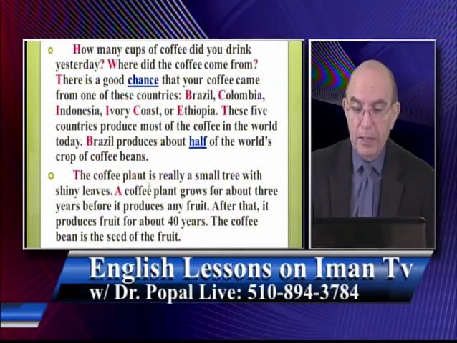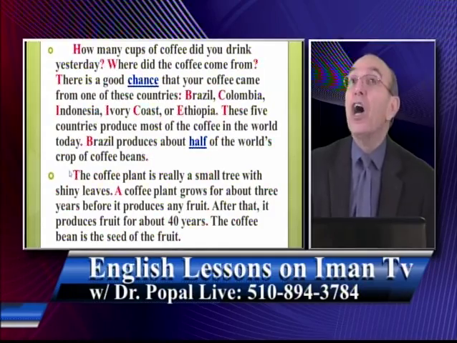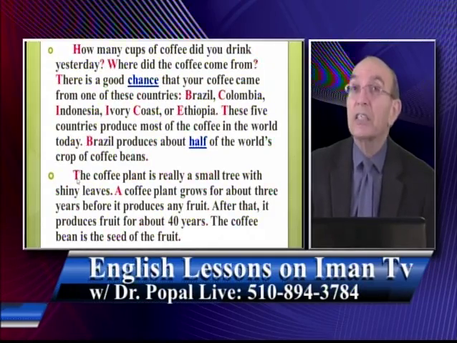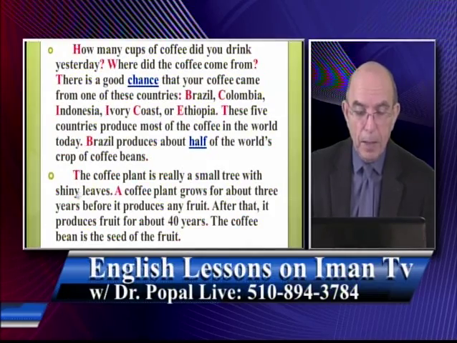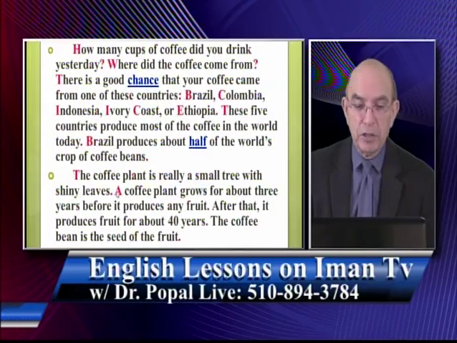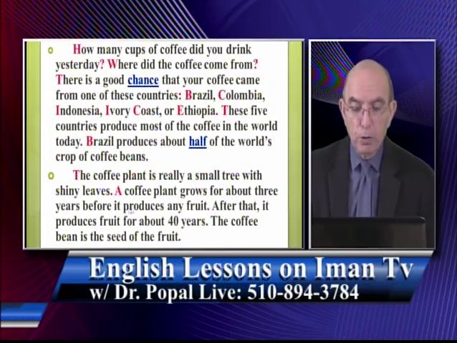The coffee plant is really a small tree. See, the T of the is capitalized. Why? It's the beginning of the sentence. And then, look, at the end you have to put what? A period. Then, a coffee plant, again, the beginning letter should be what? The beginning of the sentence. You have to capitalize it. And then a coffee plant grows for about 3 years before it produces any fruit. Look at the period here.